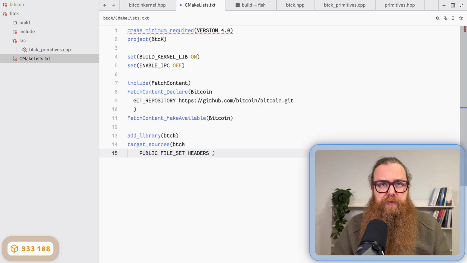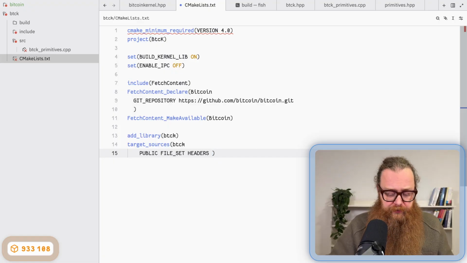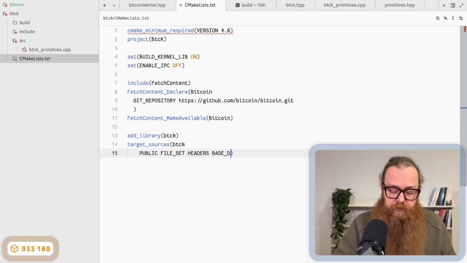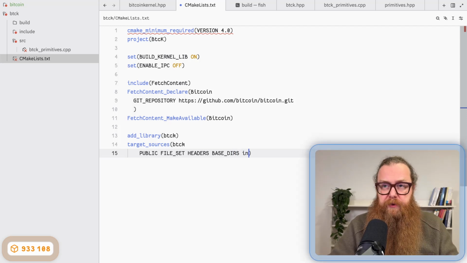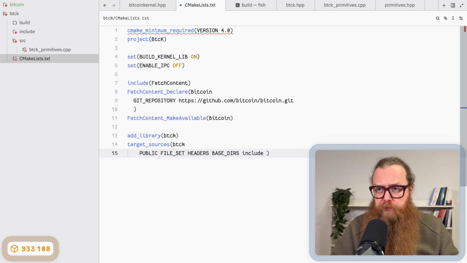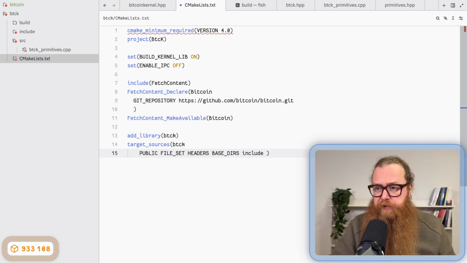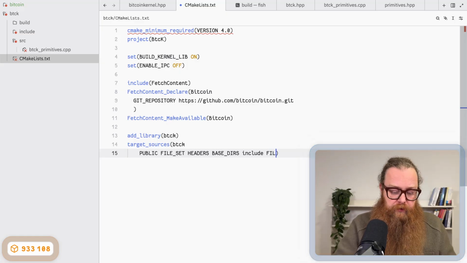And I also define the base directories for the file set, which is base, there's just my include directory, and the rest will be the files.